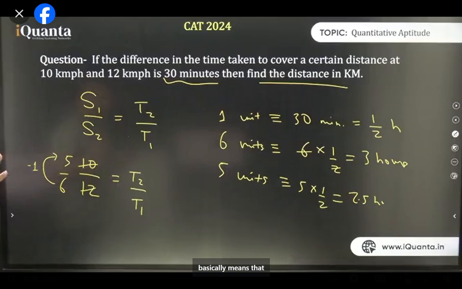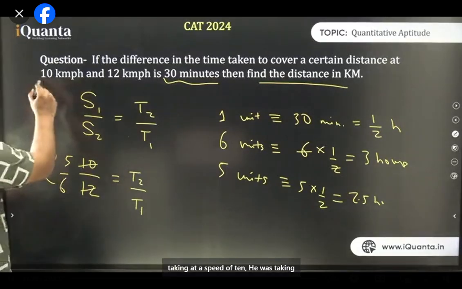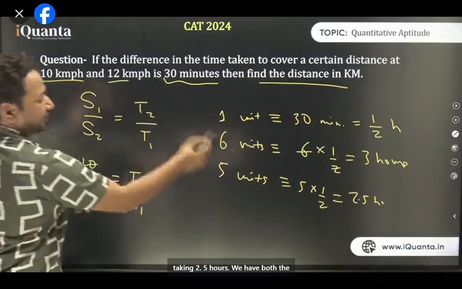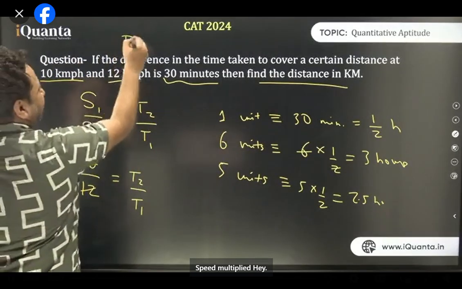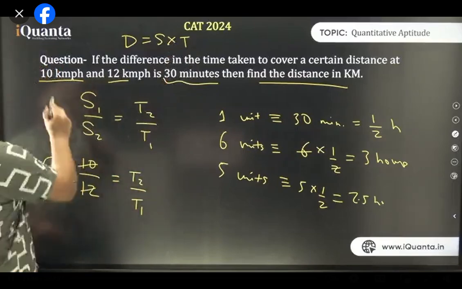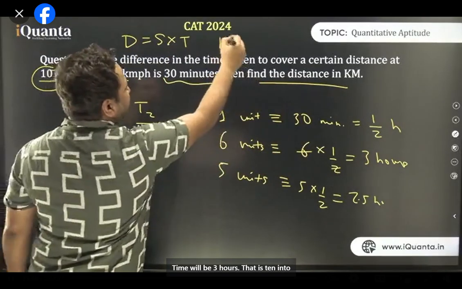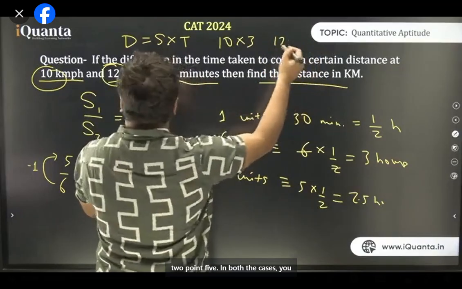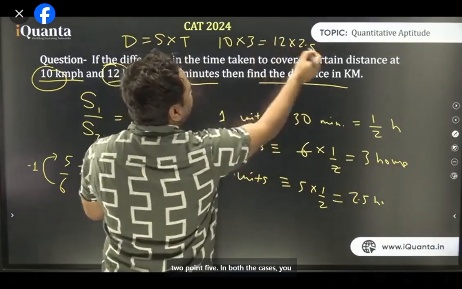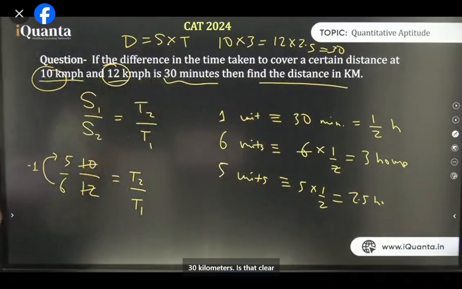That basically means that earlier, at a speed of 10, he was taking 3 hours. At a speed of 12, he's taking 2.5 hours. We have both the values with us, so we can find the distance. What is distance? Speed multiplied by time. If you take the speed as 10 km, time will be 3 hours, that is 10 into 3. If you take the speed as 12, time will be 2.5, that is 12 into 2.5. In both the cases, you'll be able to calculate the distance as 30 kilometers. Is that clear, everyone?